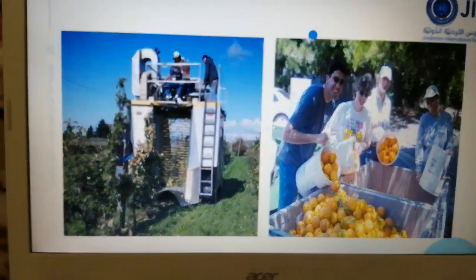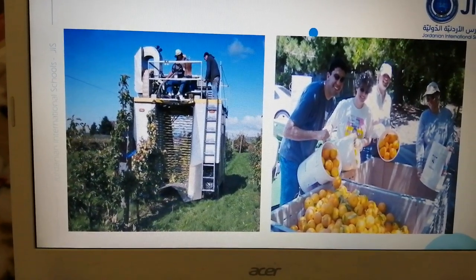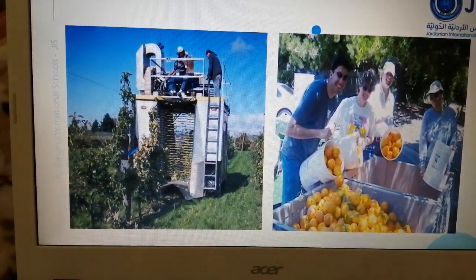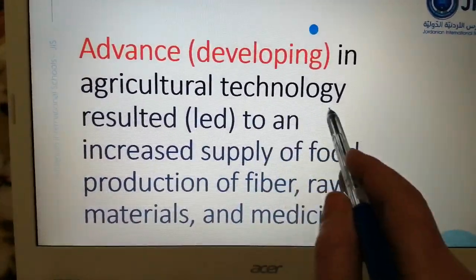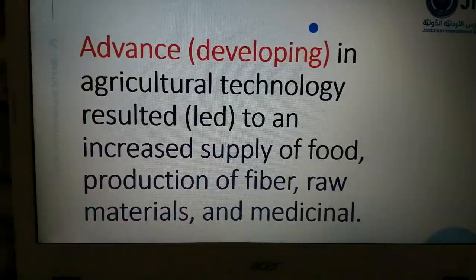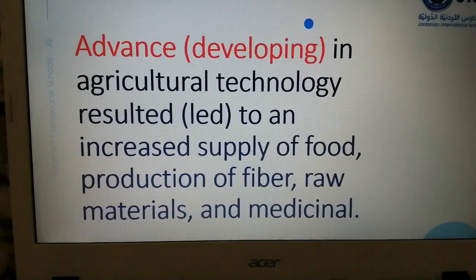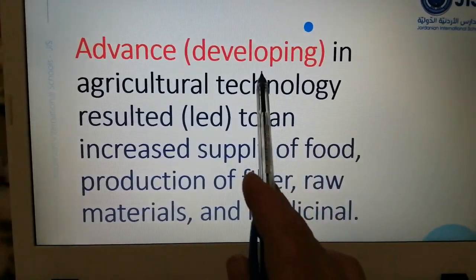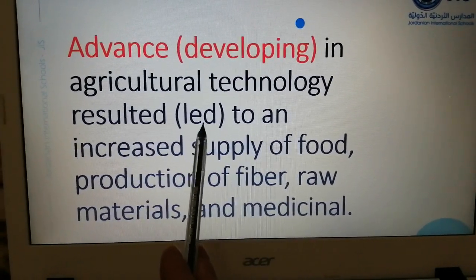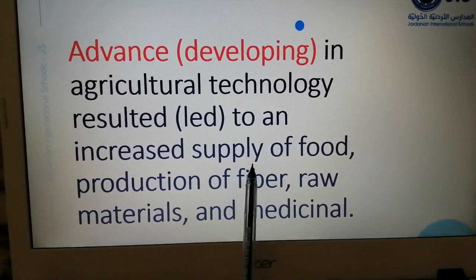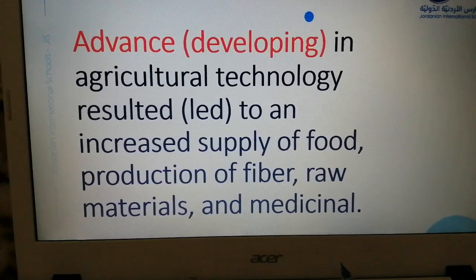So we can understand from here, as a step to get into the lesson more deeply, that using technology is very important in agriculture or in any work, because it will make it easier and faster. Advance or developing in agricultural technology resulted or led to an increased supply of food, production of fiber, raw materials, and medicinal.